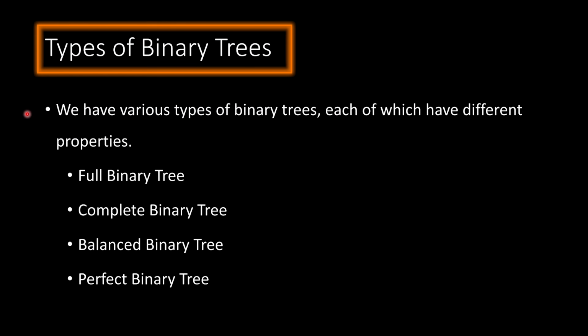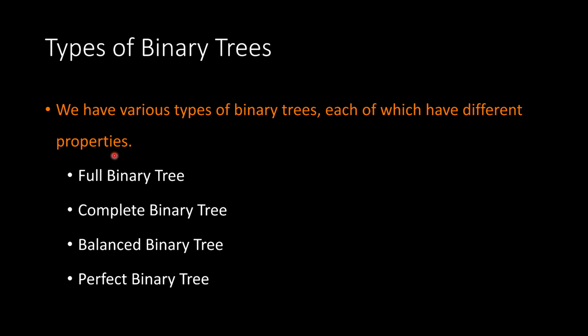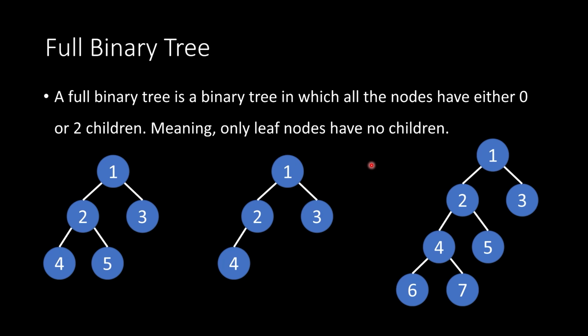All right, so moving on here, we have various types of binary trees, each of which have different properties. We have a full binary tree, complete binary tree, balanced binary tree, and perfect binary tree. Let's look at the different types. Okay, so full binary tree. A full binary tree is a binary tree in which all of the nodes have either 0 or 2 children, meaning only leaf nodes have no children, okay? So have a look at these 3 trees here and try to determine if they are full or not based on this definition. Again, this means that we can only have 0 or 2 children for every single node.